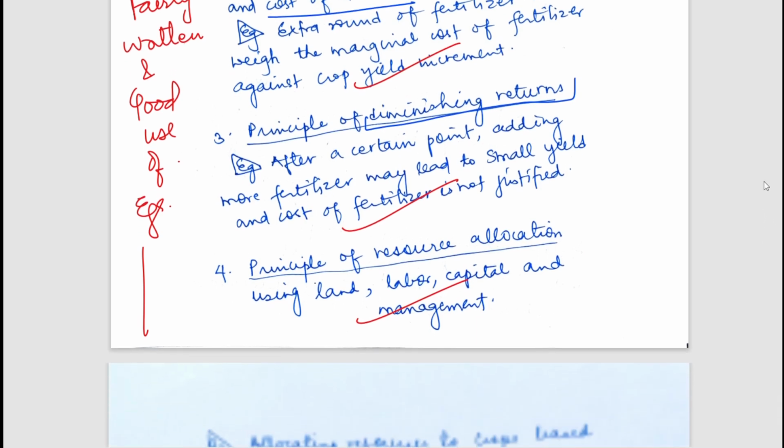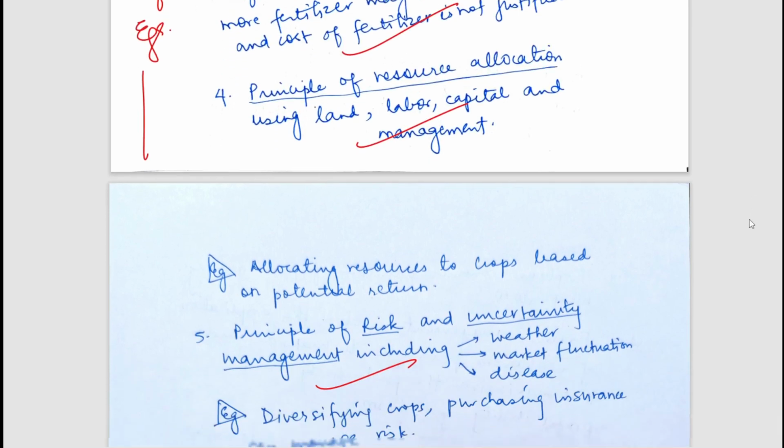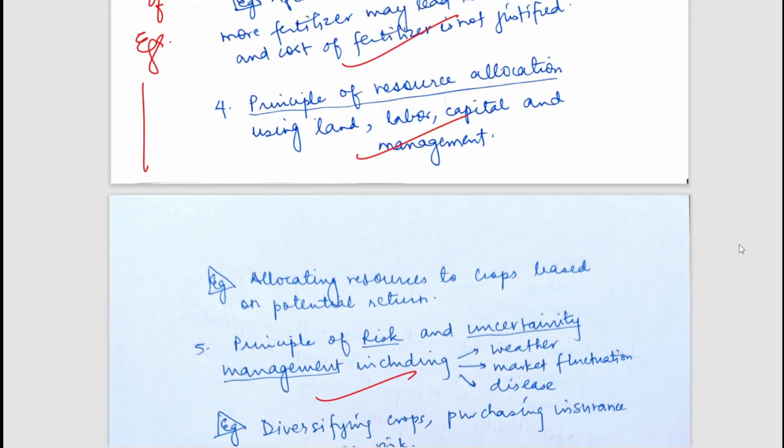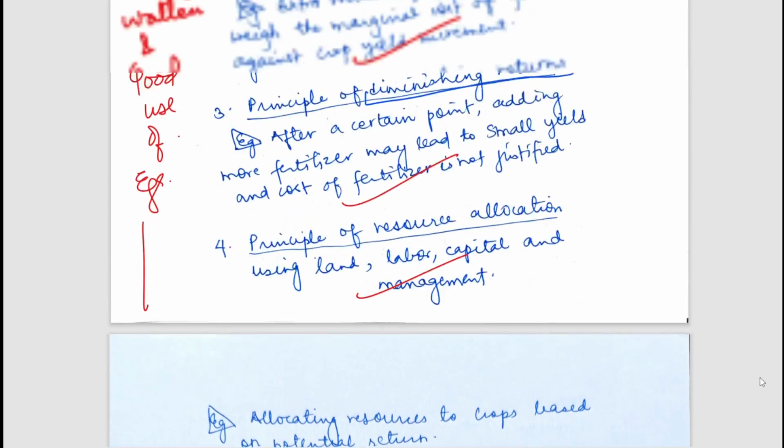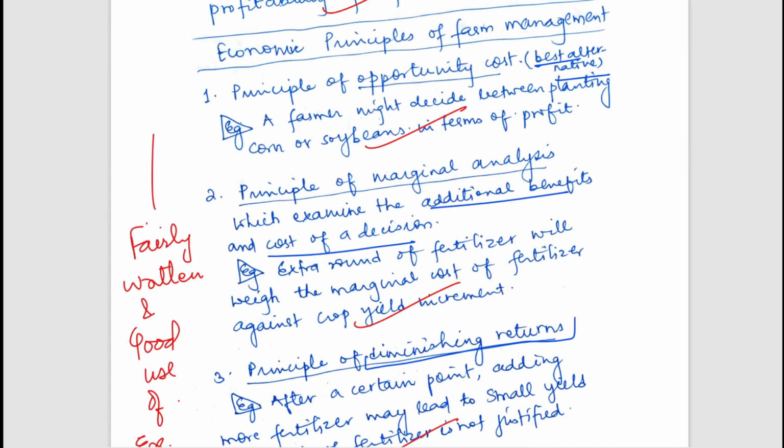Then we have the principle of resource allocation, how we are allocating certain kinds of resources. All these things have been discussed by me in detail, so if you are not able to understand here, because it looks simple but all these principles have a concept to get into your mind, you can simply refer to my static videos where I have discussed all these principles in detail. So that could be helpful to you.